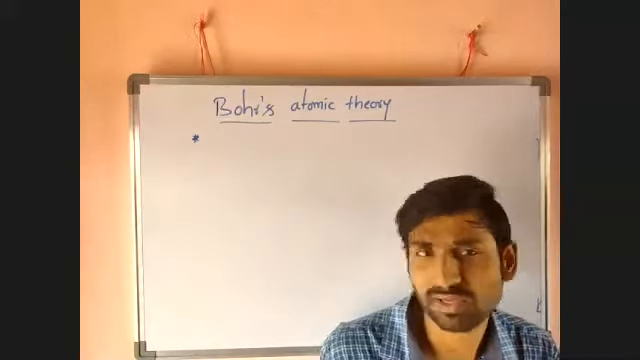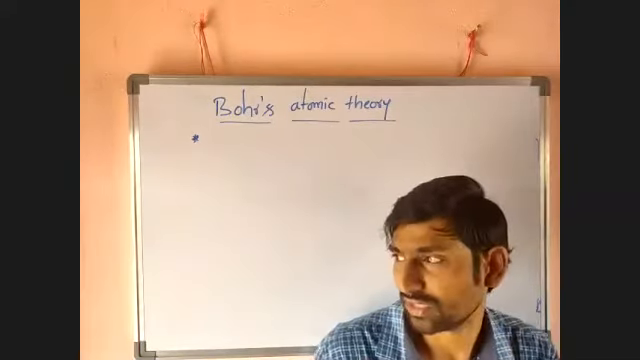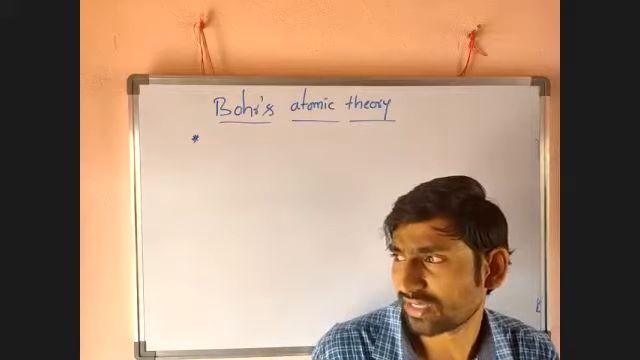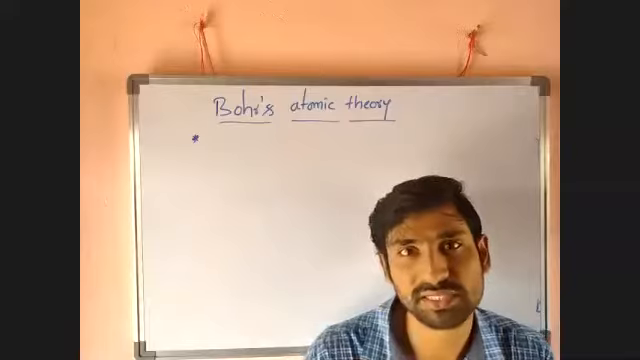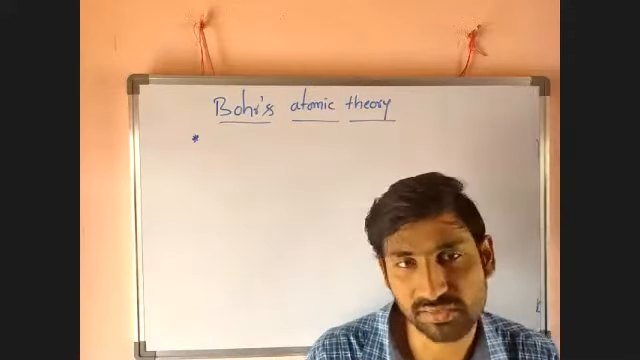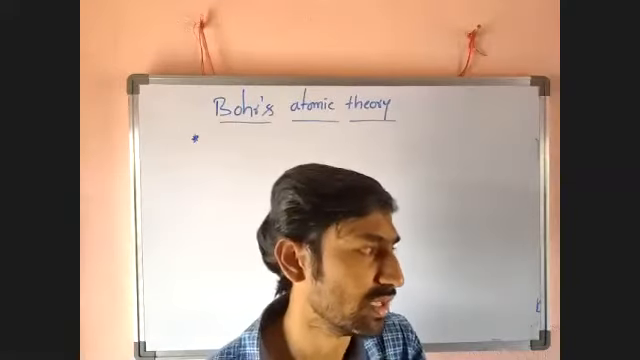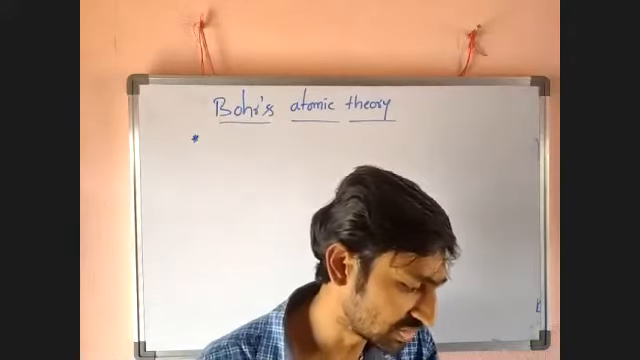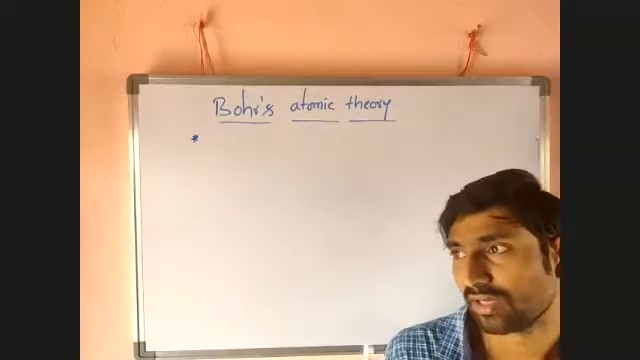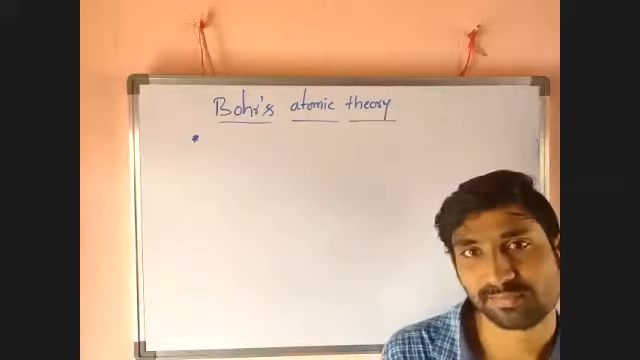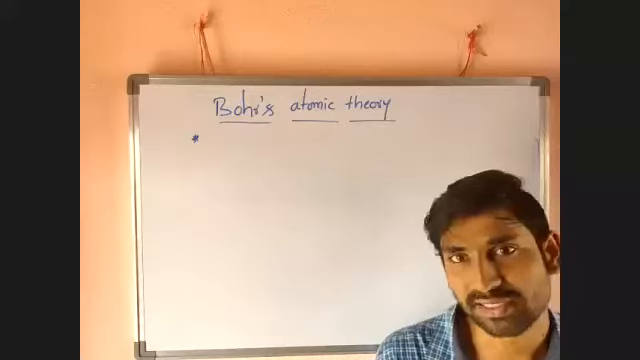Electrons revolve around the nucleus. Rutherford said that as long as electron revolves around the nucleus, it has a fixed amount of energy. But we know Rutherford model is generally called the planetary model, just like our planets revolve around the sun. That's why it is called planetary theory.